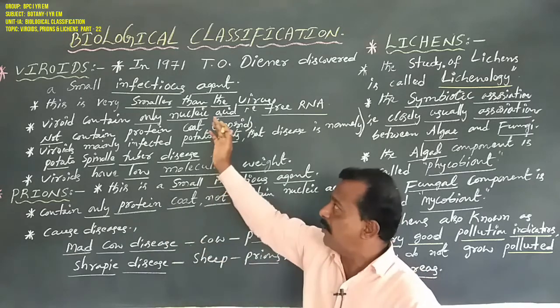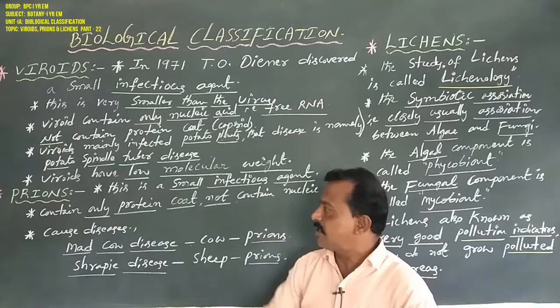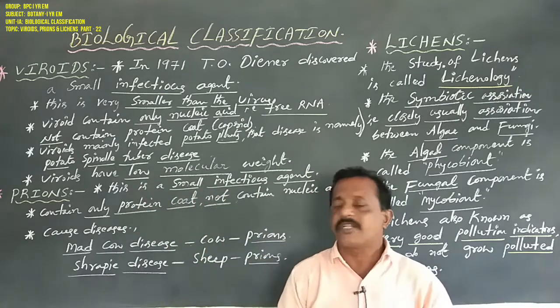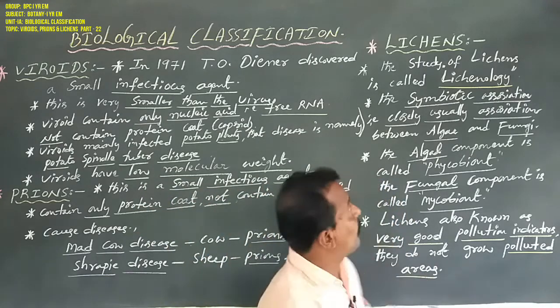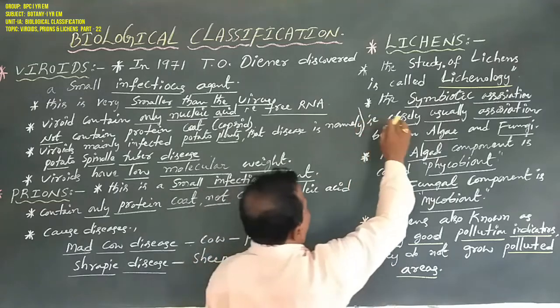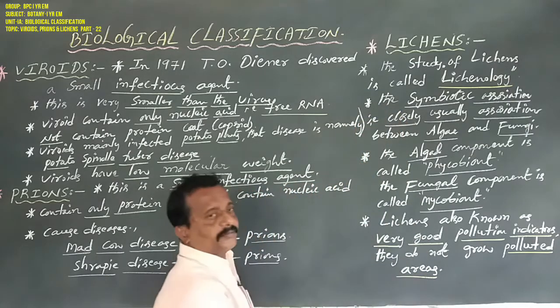So these are the general character features of viroids and prions. This is about the viroids' general character features. This is about the prions' general character features. Okay, now coming to another topic, lichens.